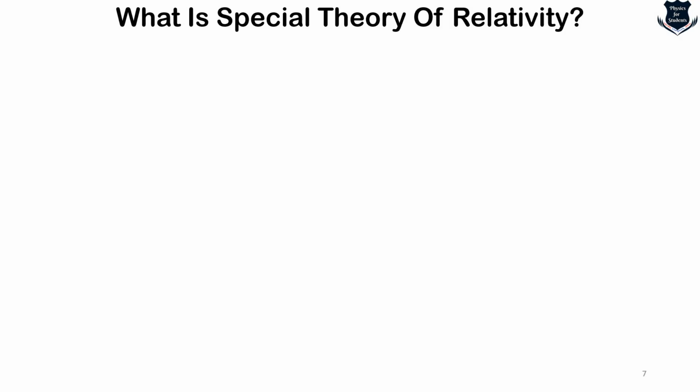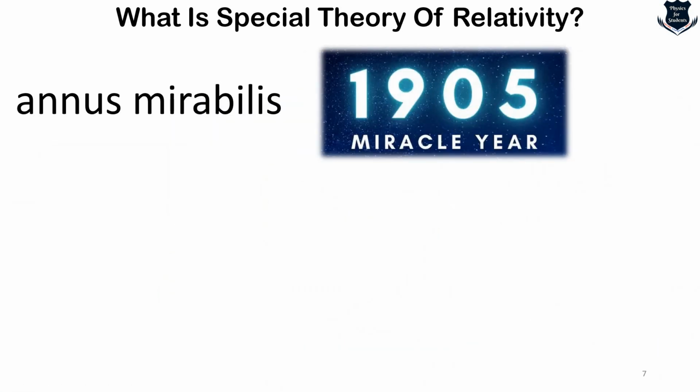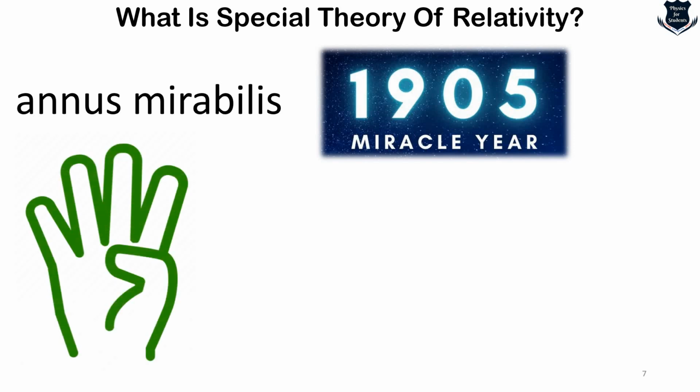The phrase Annus mirabilis is a Latin phrase which means miracle year, and it happened in the year 1905. That is why it is called the miraculous year of Albert Einstein. It was during this time that he published 4 papers in Annalen der Physik, a scientific journal, which I have just shown you. These 4 papers were major contributions to build the foundation of modern physics, and they revolutionized science's understanding of the fundamental concepts of space, time, and energy.